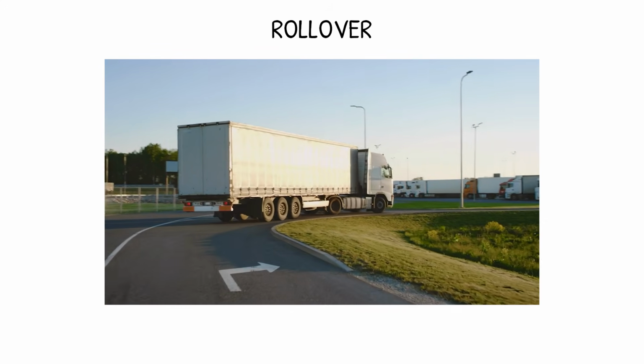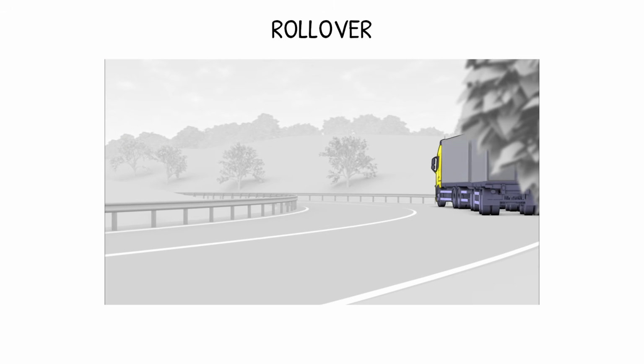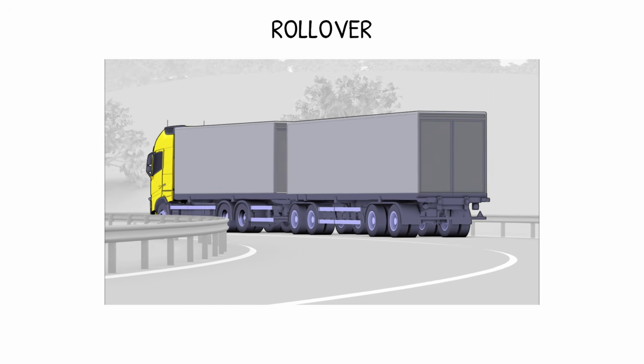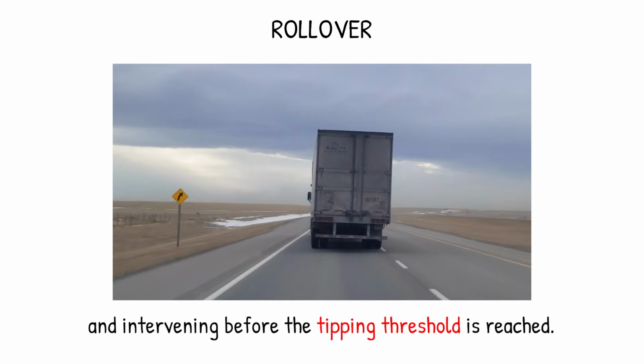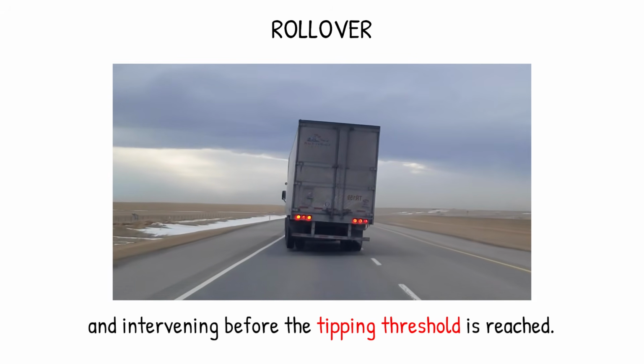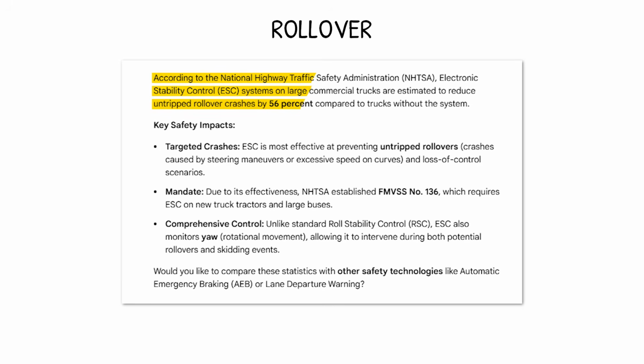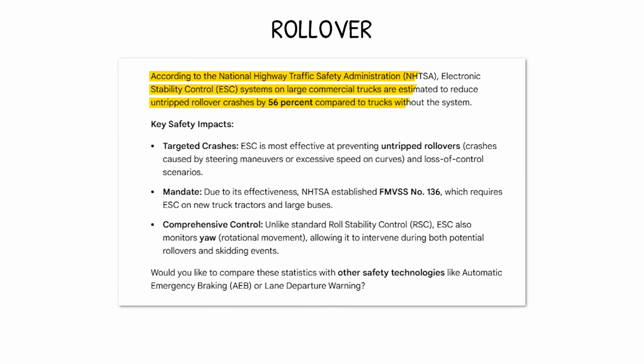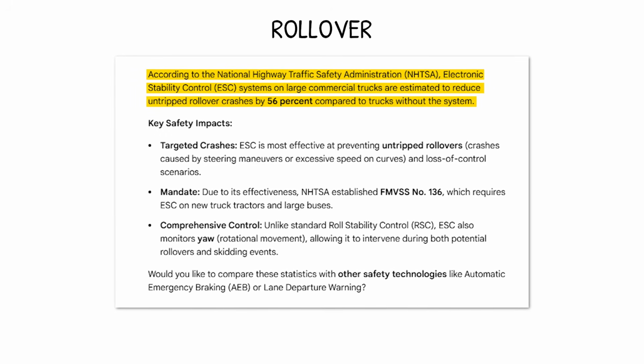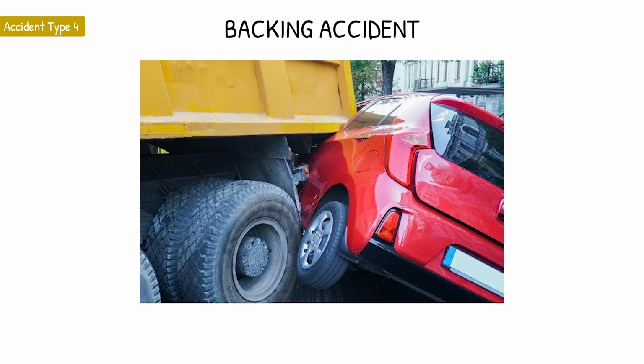Electronic stability control systems address rollover risk by detecting the lateral acceleration and yaw rate that precede a rollover and intervening before the tipping threshold is reached. NHTSA research documents that ESC reduces fatal large truck rollover crashes by approximately 56% compared to equivalent trucks without the system.